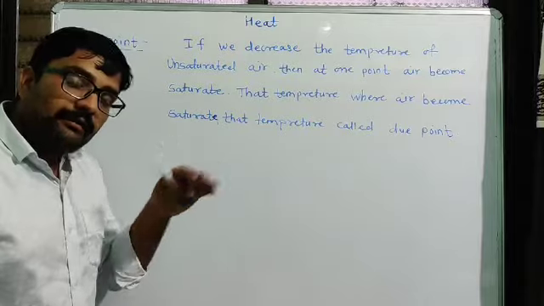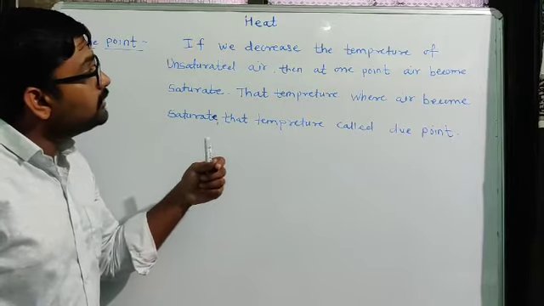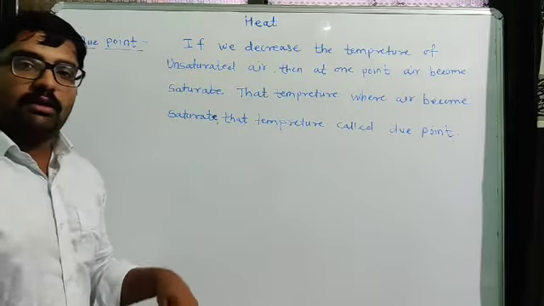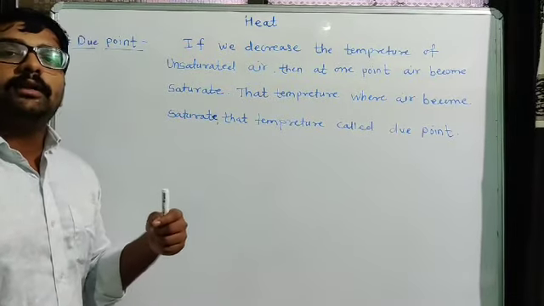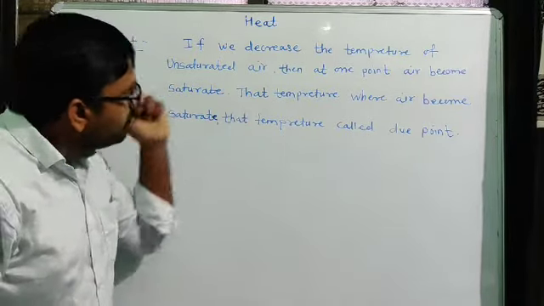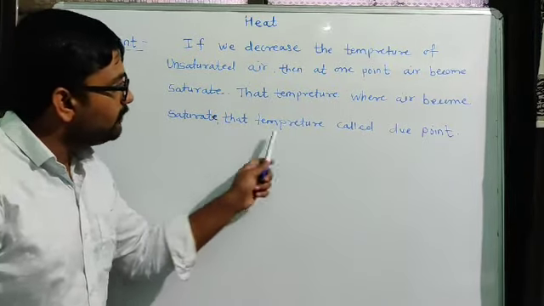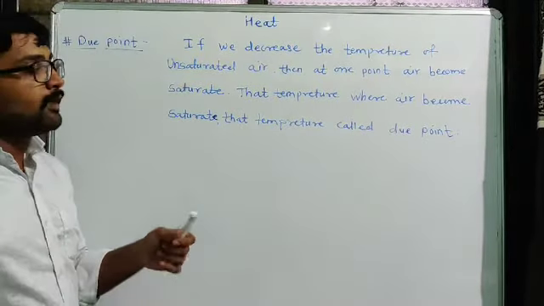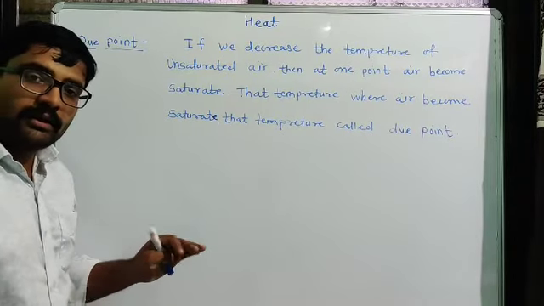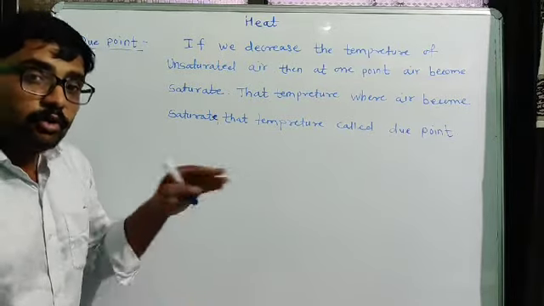What happens is we take initially unsaturated air and we decrease its temperature. As we decrease the temperature of unsaturated air, we will find that one point comes at which the air automatically becomes saturated. So the temperature at which that air becomes saturated automatically is called the dew point. And after the dew point, the water vapors present in the air start to convert into dew.